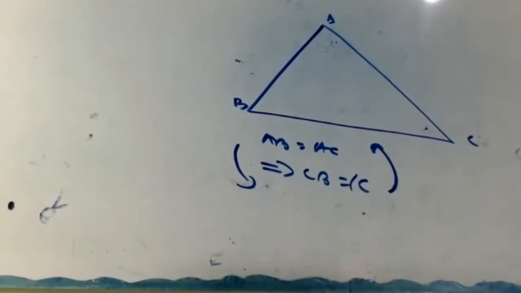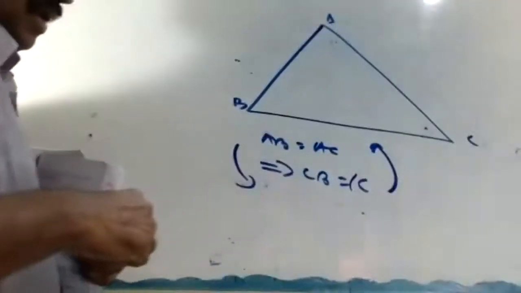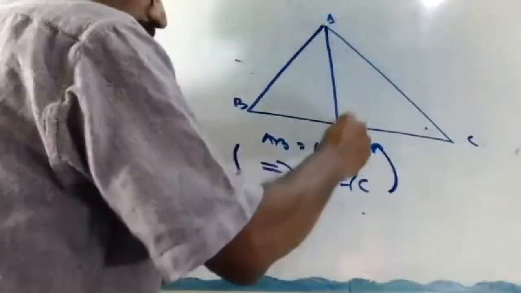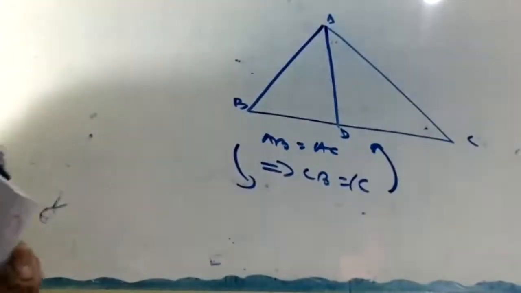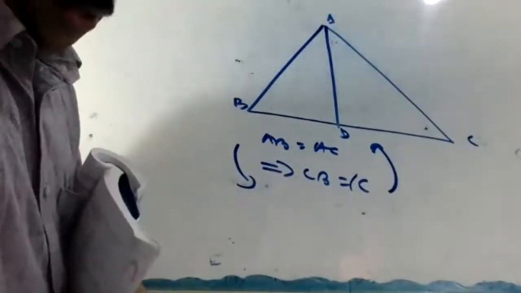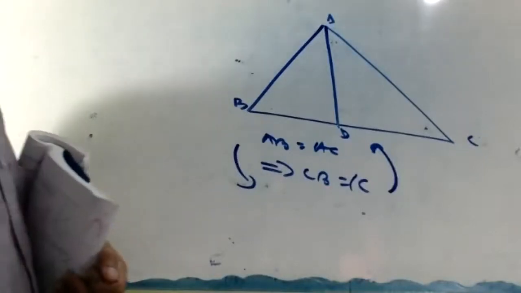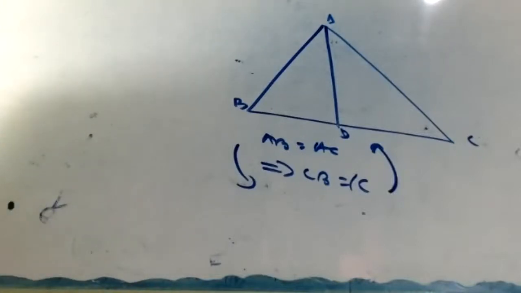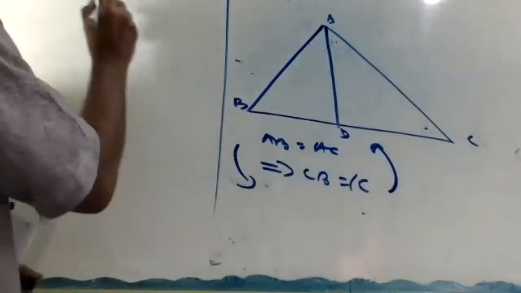Okay, look at here, now the construction. Draw the bisector of angle A, which intersects BC at D. Okay, now the proof.